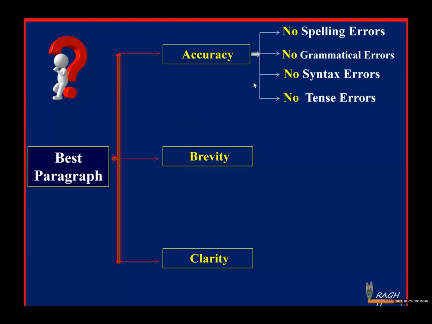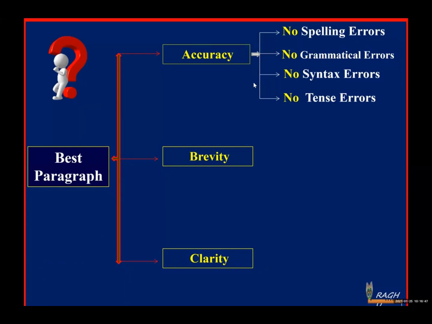And make sure that there will not be any kind of tense errors. I could say one thing, my dear students: while you are writing, a paragraph or an essay has to follow only one single tense. Don't combine multiple tenses while you are conveying the information to the reader.